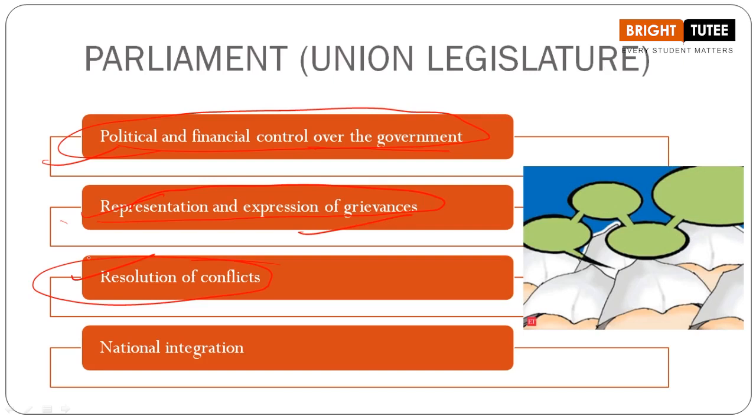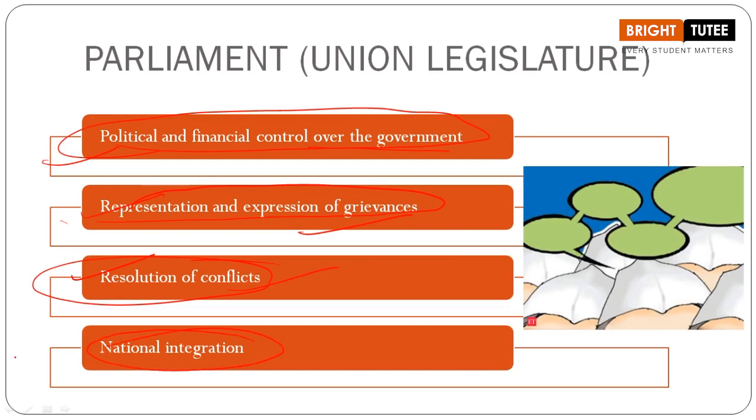They have the responsibility to correct all the conflicts that are arising, whether in the society that we are talking about, or in any part of the country. So the Parliament has full right, or even if we are talking about the members, the parties itself. So they have the responsibility of resolving the conflicts that are there in the country or any issue related to any issue.